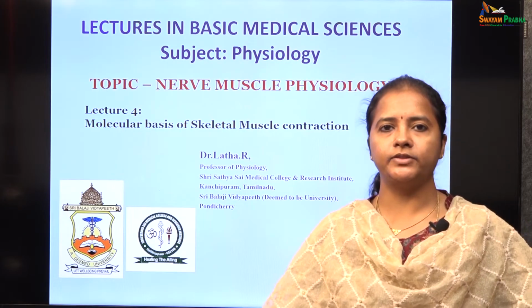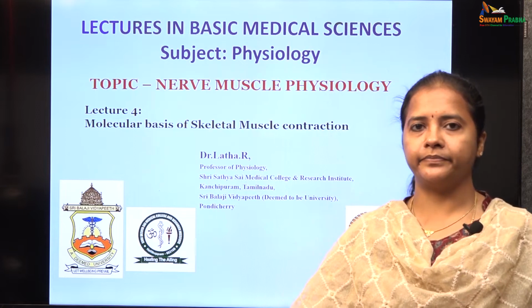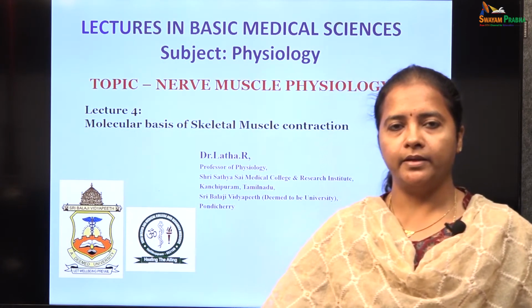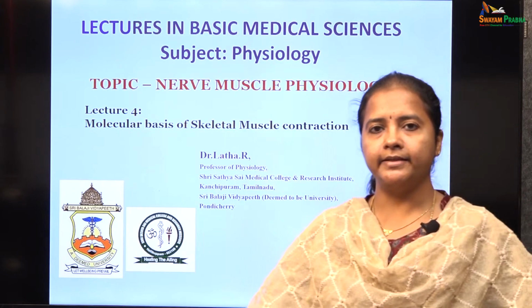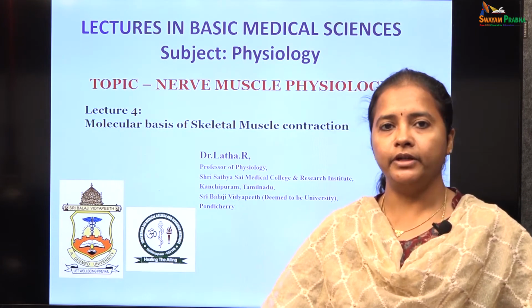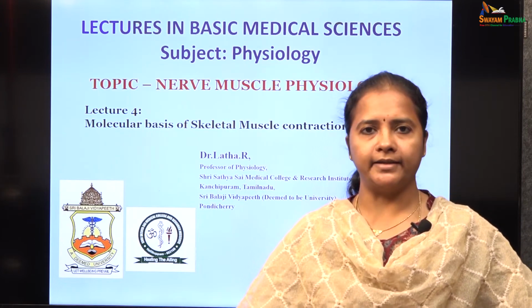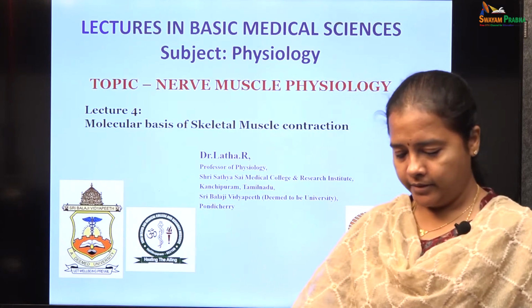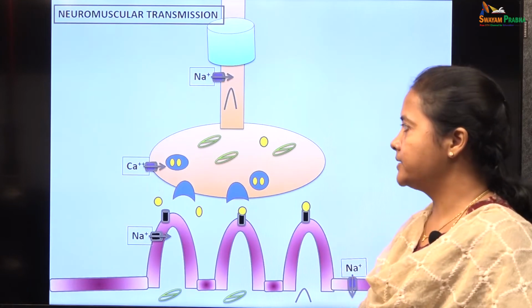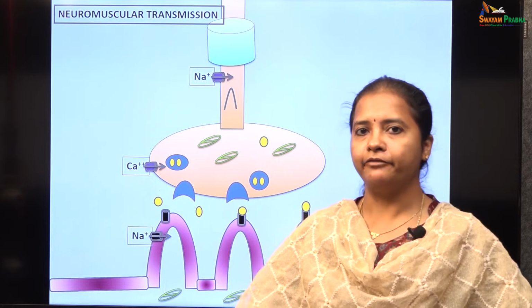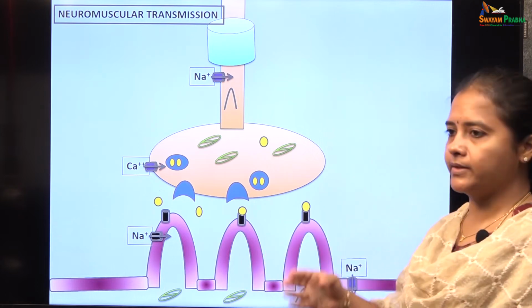The molecular basis of skeletal muscle contraction. Muscle generates force and movements. By controlling the muscles, the human mind expresses itself through movements, through speech, through writing and other artistic expressions. The muscles are stimulated by means of the transmission of nerve impulses from the neurons across the neuromuscular junction.